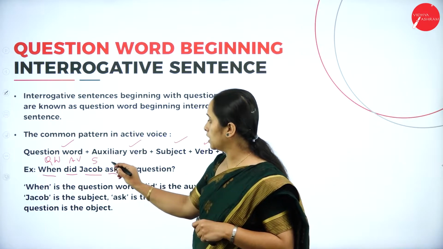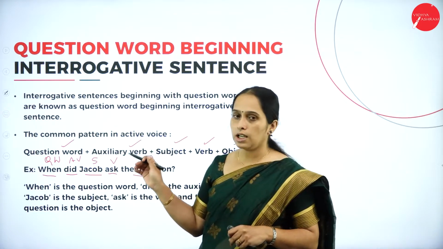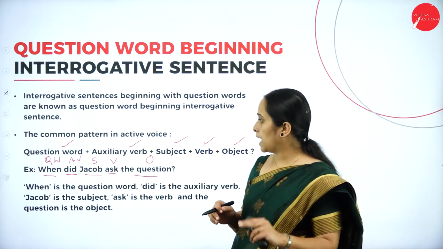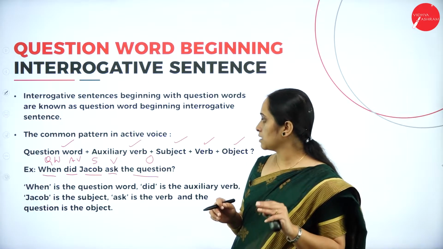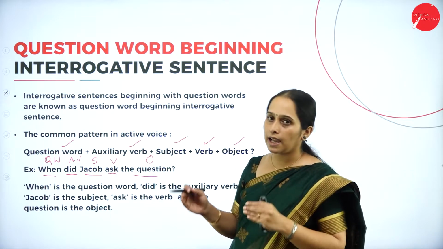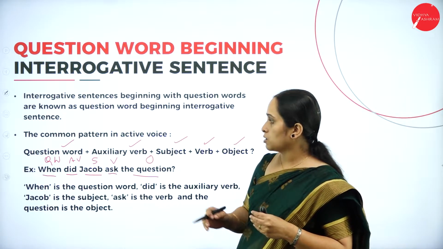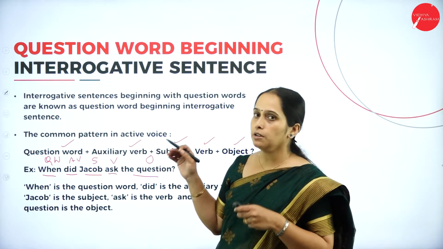Ask is the verb, and the question is the object. Got it? Question word plus auxiliary verb plus the subject, then the verb, and at the end is the object. So this is the common pattern in active voice.